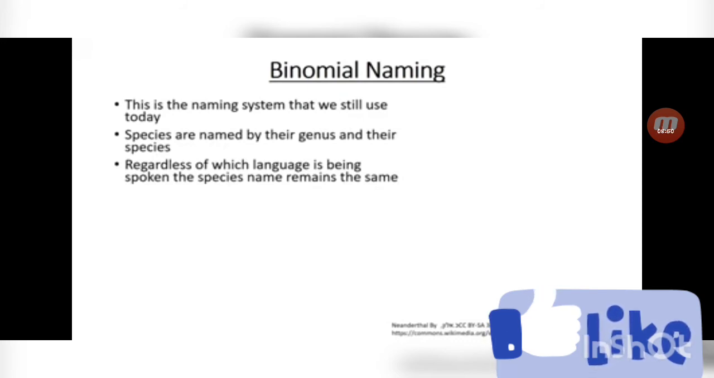That means if a particular organism is found in India and the same organism is found in some other place, for example America, the scientific name of the organism remains the same, whatever different local names you call it by.